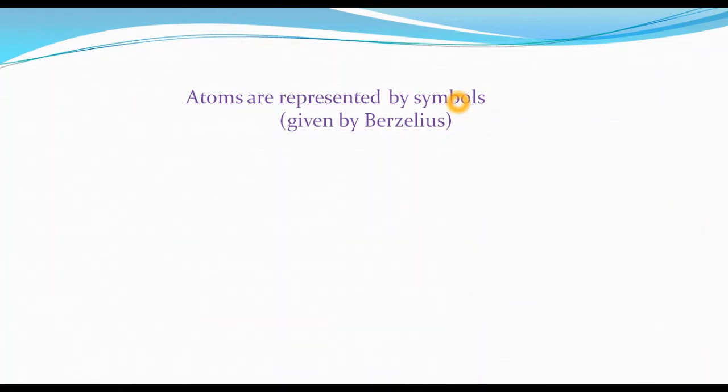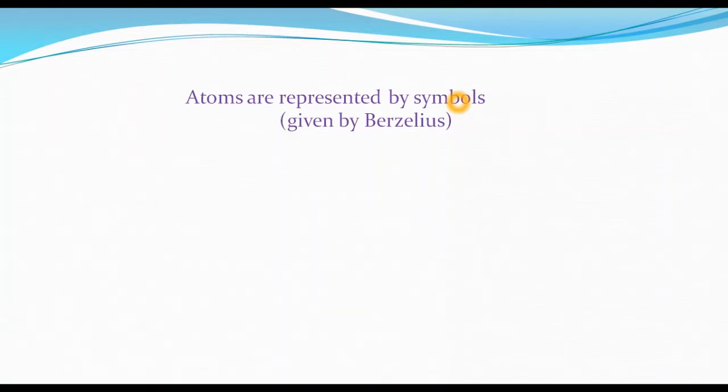Here, we are going to discuss the modern symbols of elements which were proposed by Berzelius. But before Berzelius, it was Dalton who first used symbols to represent elements in a short way. But Dalton's symbols were very difficult to draw and inconvenient to use. But yes, they are of historical importance.